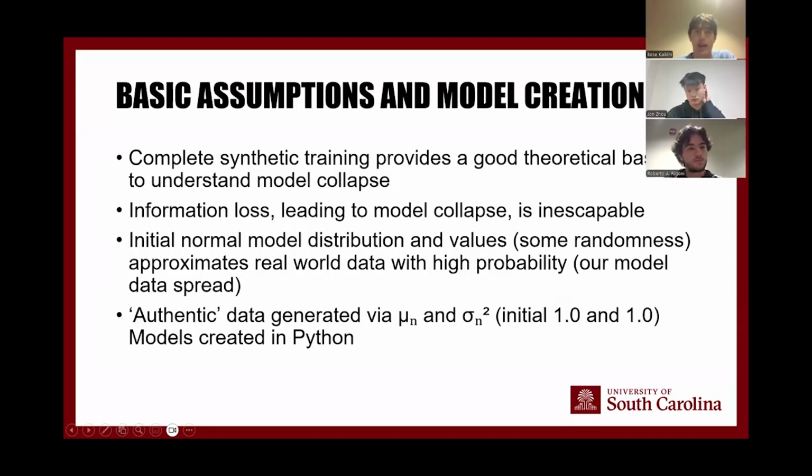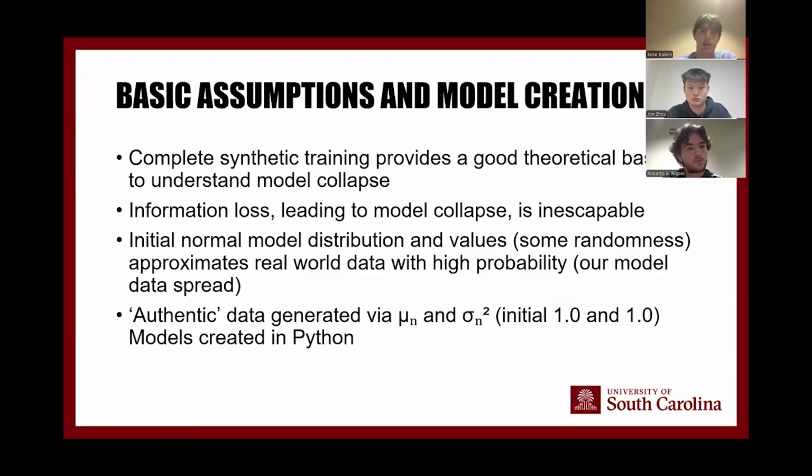The basic assumptions that we have for this model is that complete synthetic training, like we've done, provides a good theoretical basis to understand model collapse, and we can extrapolate from there to answer our other key questions involving human data as well. The second assumption is that information loss leading to model collapse is inescapable. We modeled using this as a constant because we know that information loss will always be present mathematically. The initial normal model distribution and values that we did, we use these because it approximates real-world data. That was our assumption with high probability.